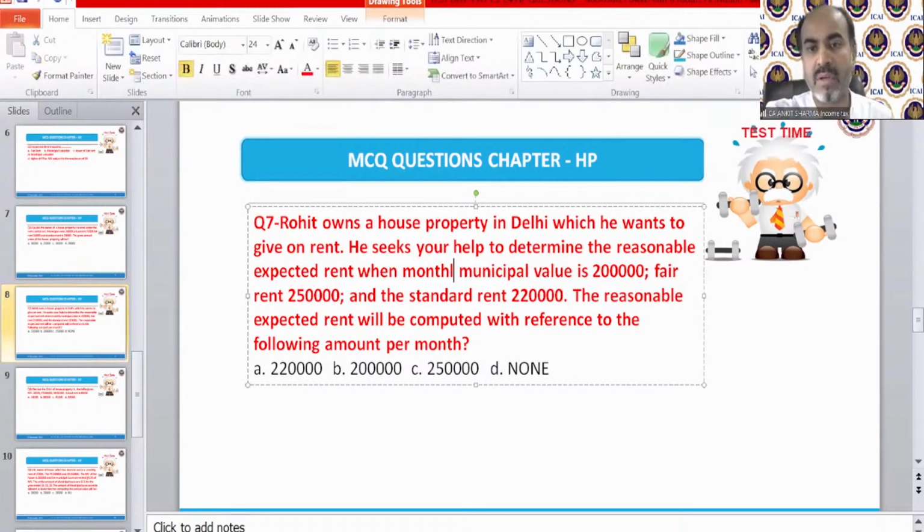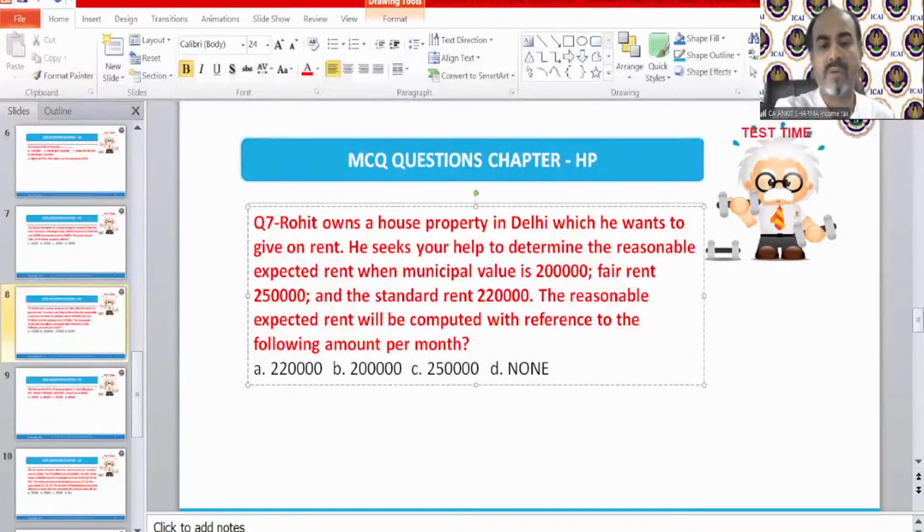You need to tell me the expected rent of that property. Question number 7. Chanchal is giving the answer of 6, which we have already discussed. Waiting for the answer of 7. Alok is saying A. Then Dhyanesh is saying A. Very well done. High five from Wi-Fi. The correct answer is A.